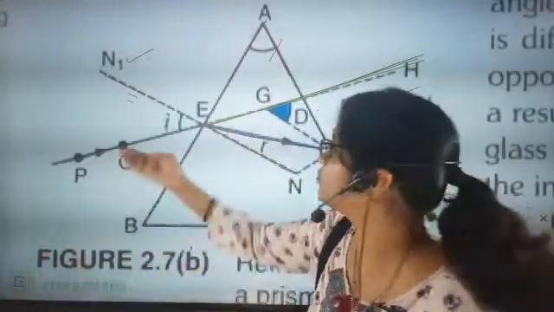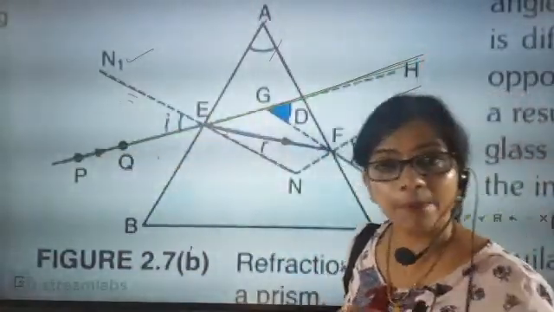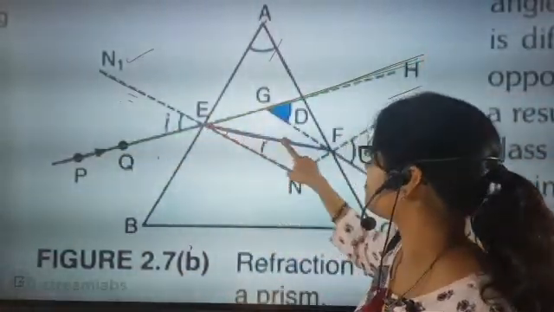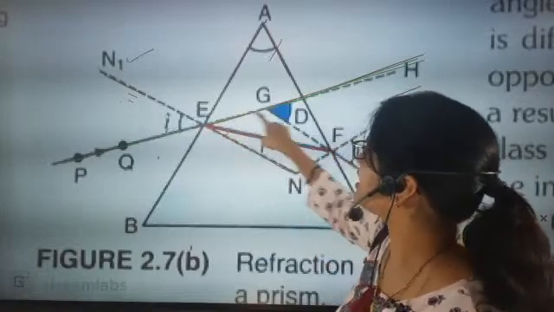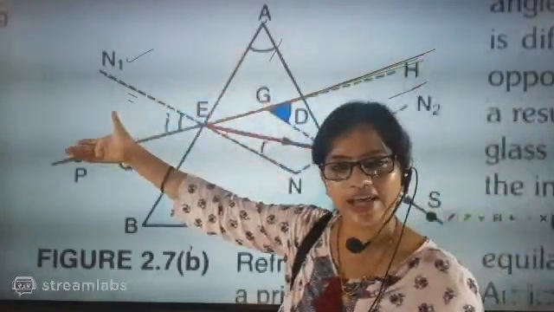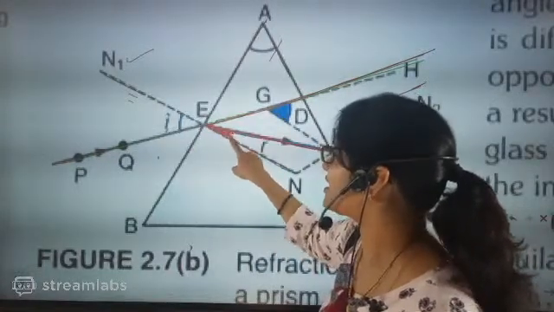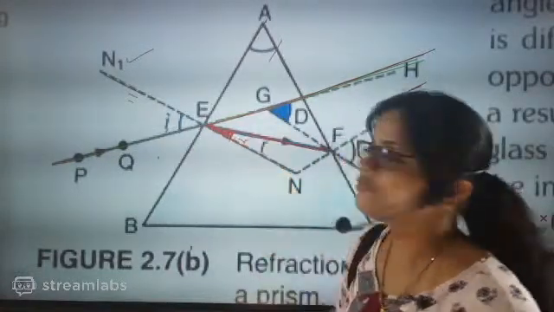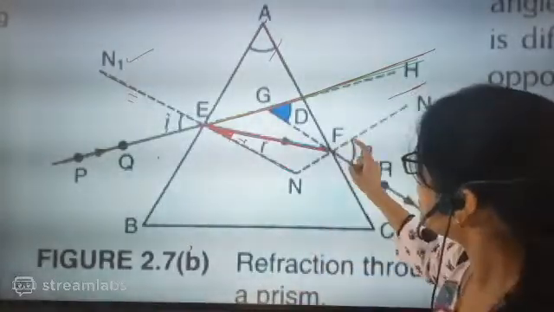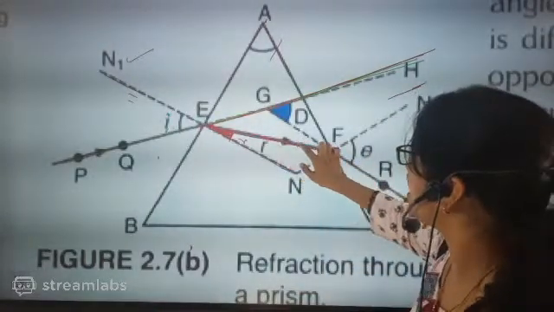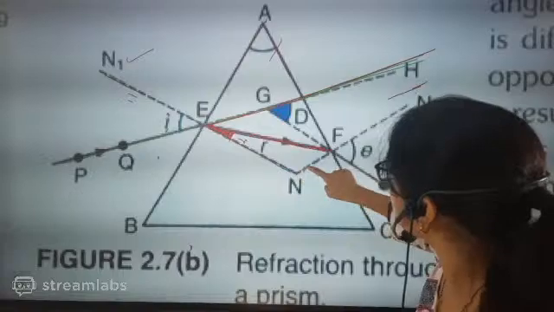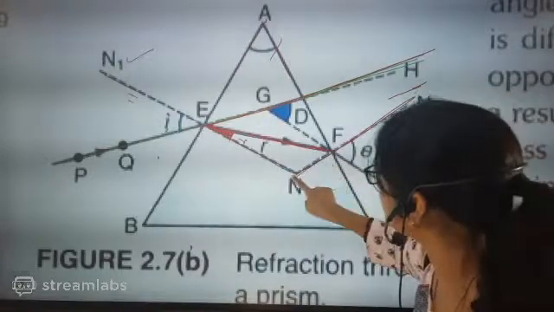Means the light was supposed to go like this. But this is the original path, and this is the refracting angle. Now the light will go like this, and then another normal will be there. So this is the other normal.